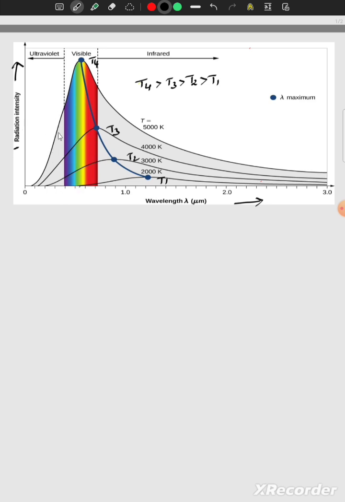From the graph, a black body produces a continuous spectrum.